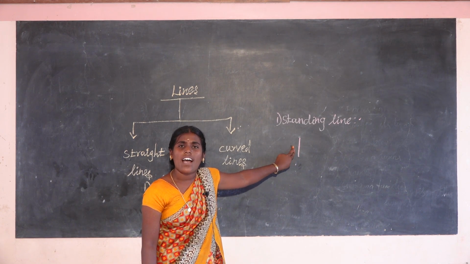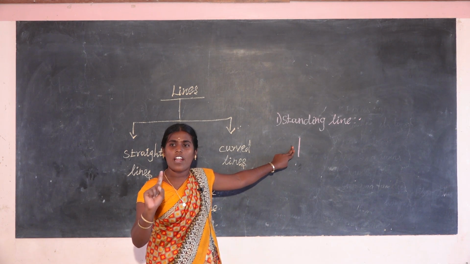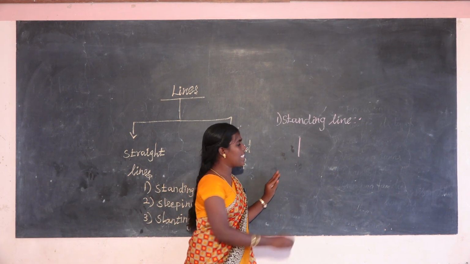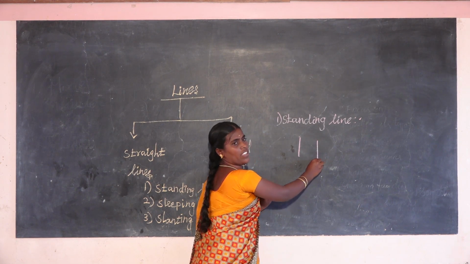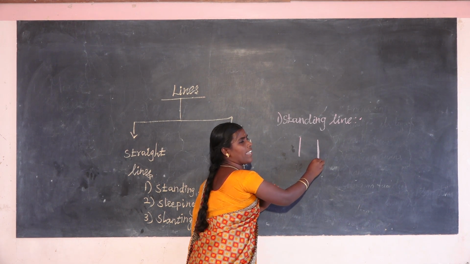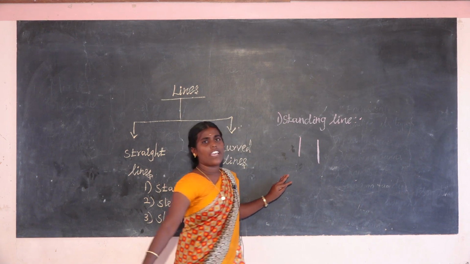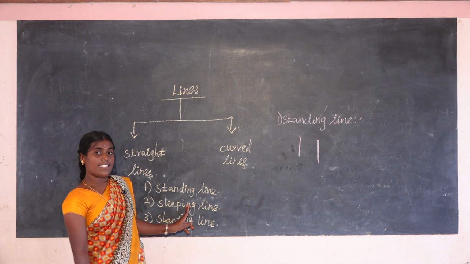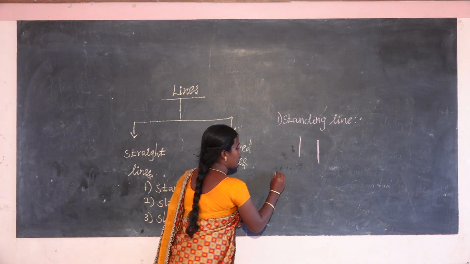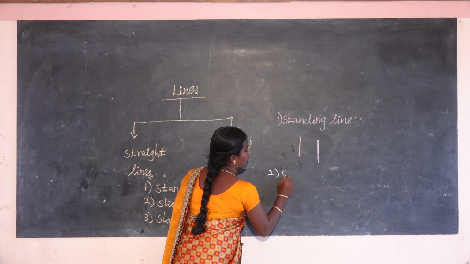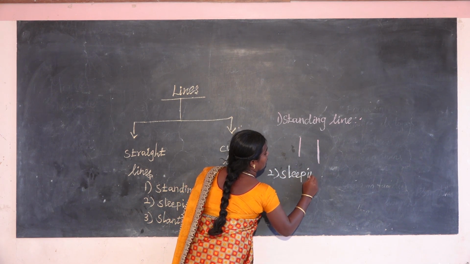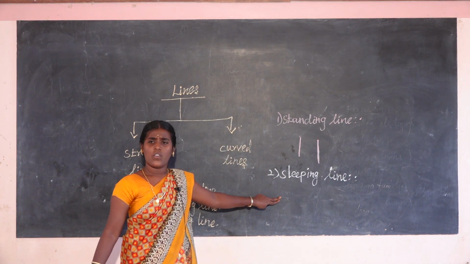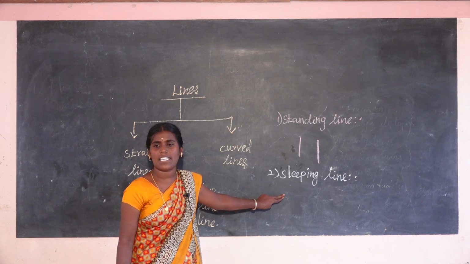How many ways to draw the standing line? Only one way. The next one is what? Sleeping line. Do you know the sleeping line? Does anyone see the sleeping line?